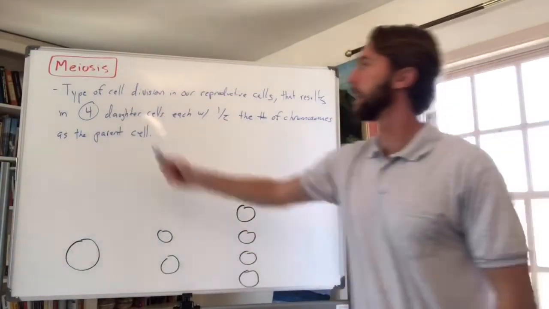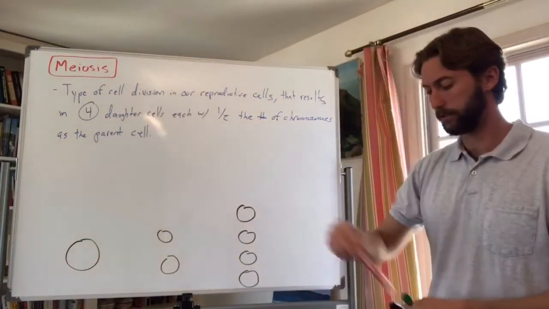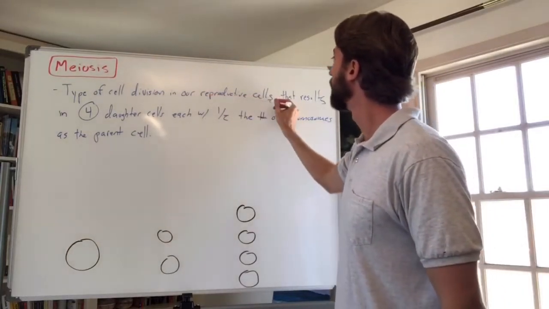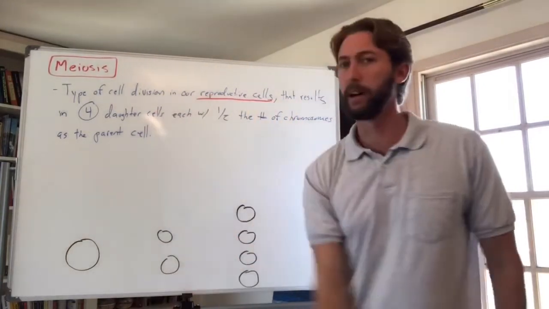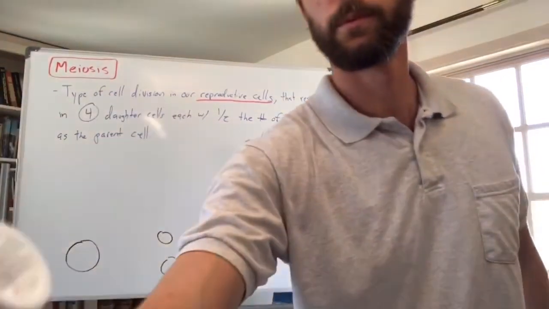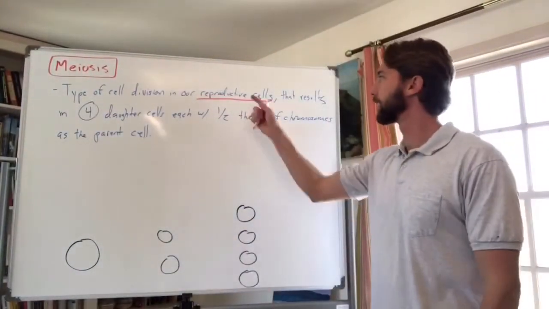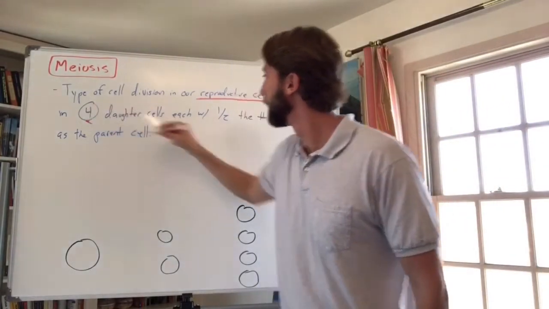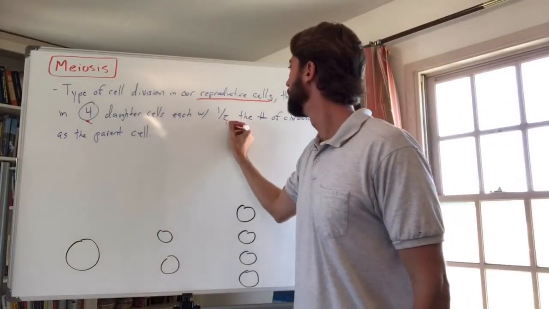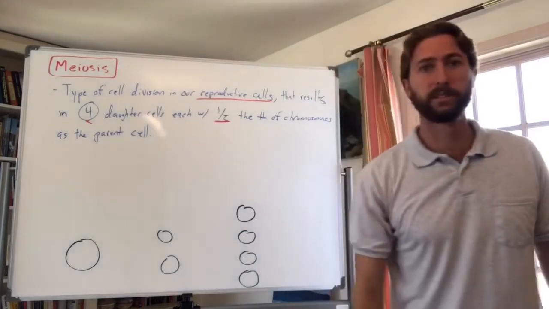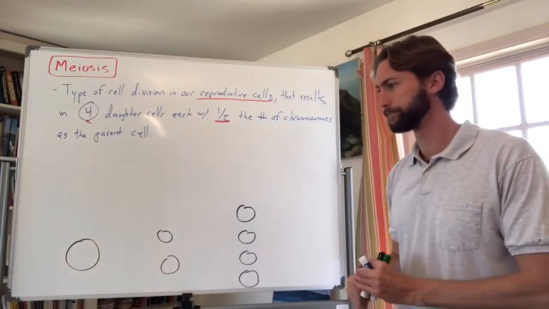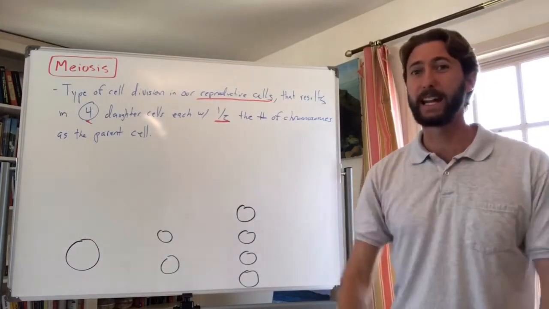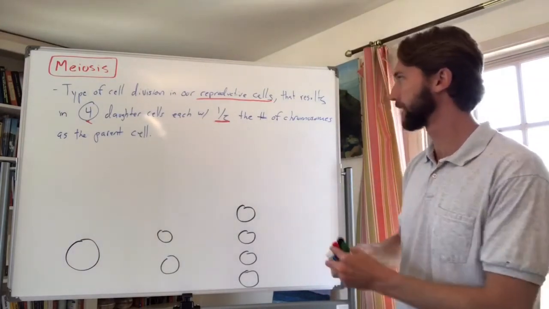Meiosis, the type of cell division that happens in our reproductive cells. So we're not talking about our body cells anymore. Now we're talking about if we want to reproduce, we got to create new cells that results in 4 daughter cells this time, each with half the number of chromosomes as the parent cell. So what's going to happen here is we're creating our gametes. So I'm going to kind of annotate here.